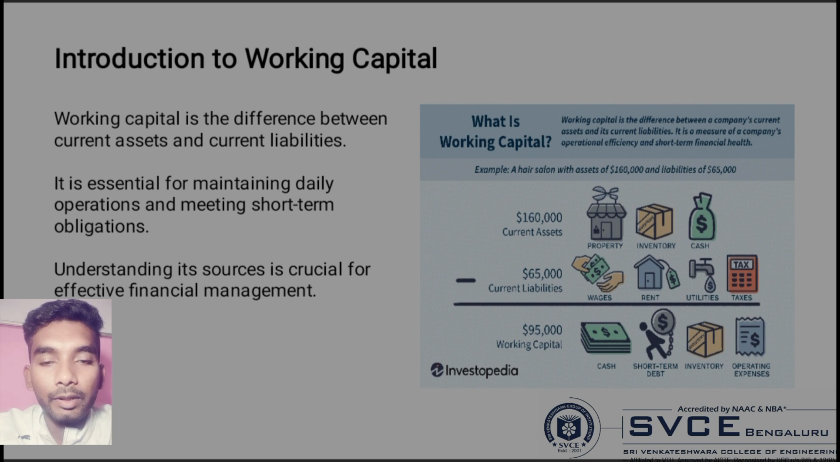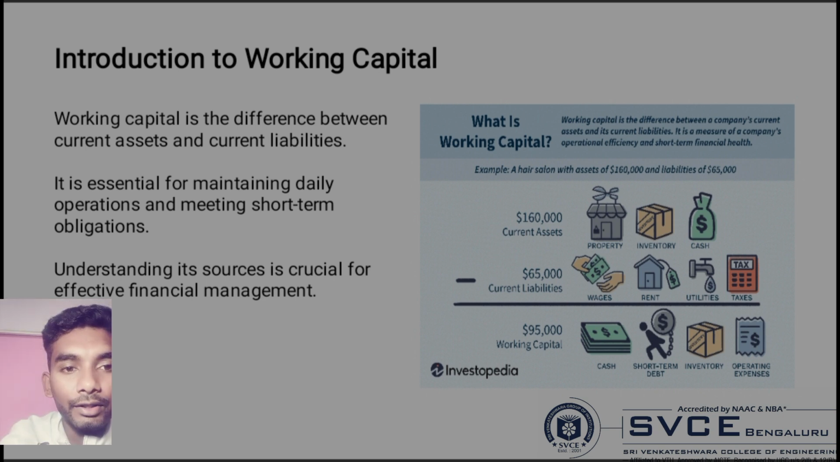Introduction of working capital. First, working capital is the difference between current assets and current liabilities, and it refers to maintaining daily operations and meeting short-term obligations. Understanding its sources is crucial for effective financial management. Meaning of working capital: working capital refers to the funds of a company used to carry out day-to-day operations such as paying suppliers, managing inventory, and handling other short-term liabilities.